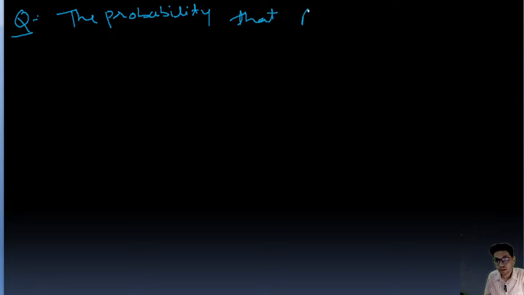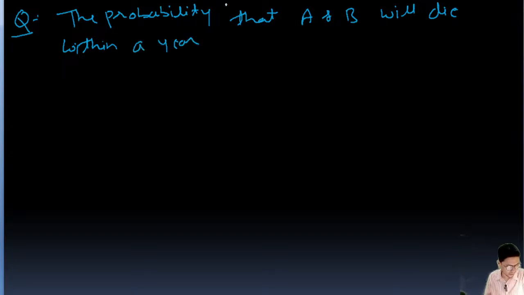Question is the probability that A and B will die within a year are P and Q respectively.